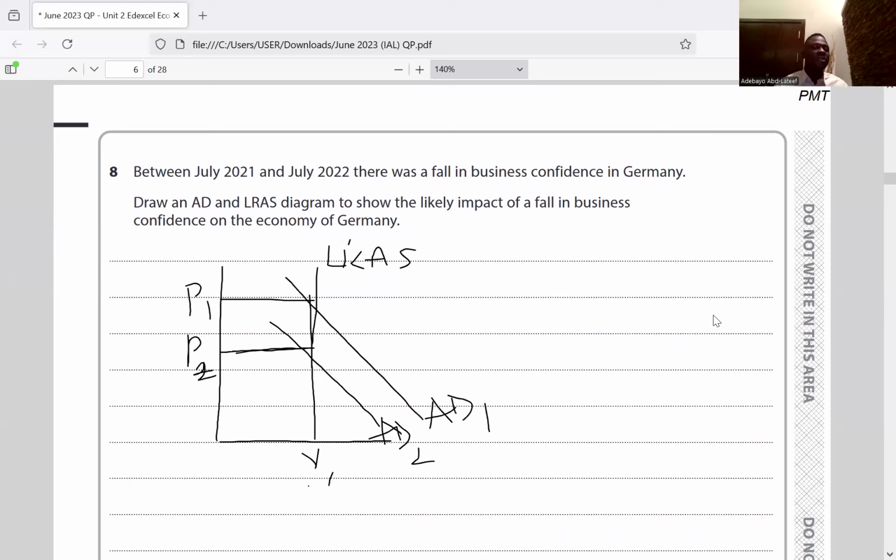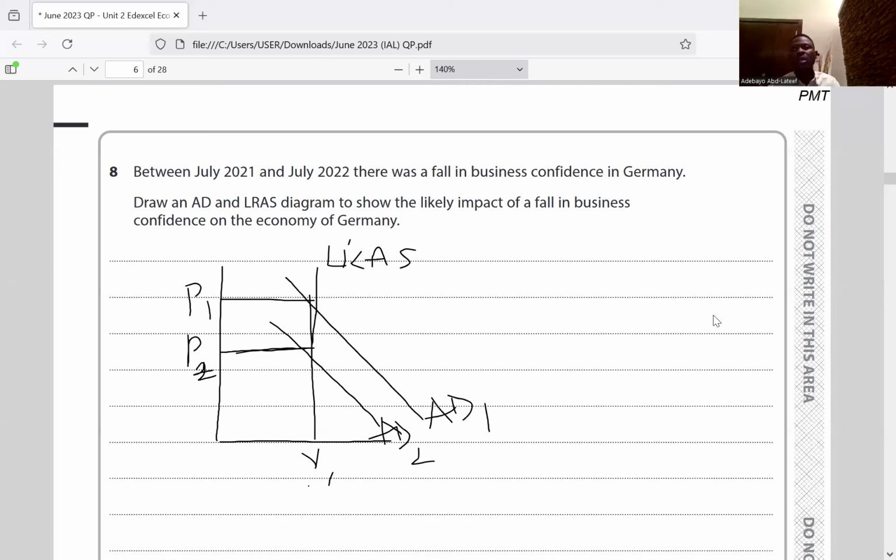There's a graph, I drew the graph already here. They said between July 2021 and July 2022, there was a fall in business confidence in Germany. Draw an AD and LRAS diagram to show the likely impact of a fall in business confidence in Germany. A fall in business confidence is likely to reduce investment, which will in turn reduce real output. The aggregate demand curve will shift leftward from AD1 to AD2. Long run aggregate supply will stay the same, and the price level would fall from P1 to P2.